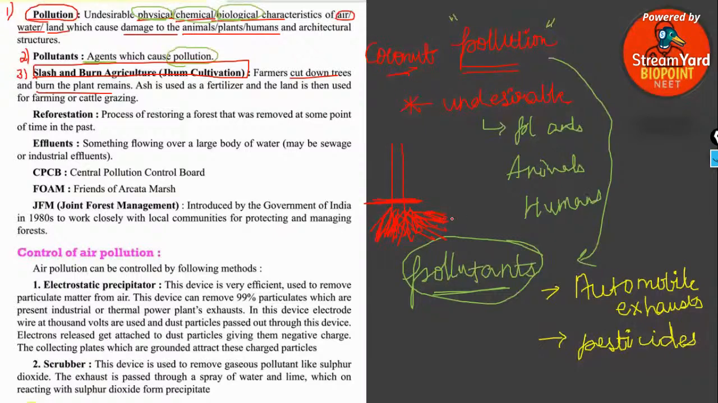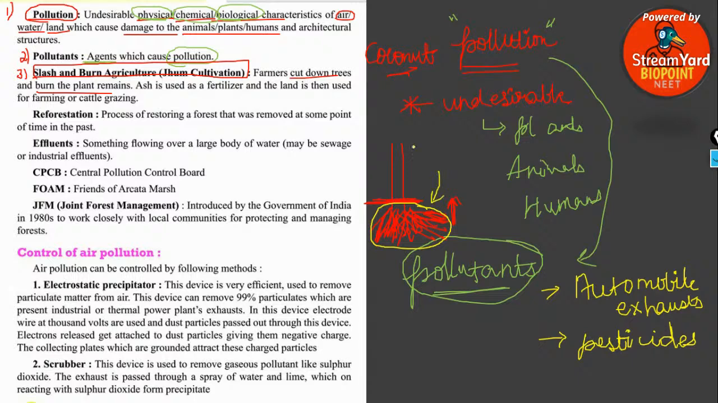A small portion of this plant will be left above the soil, right? A small portion will be left above the soil because it's not possible for that person to cut down the entire tree. So, what is done in slash and burn agriculture? The farmers would cut down the trees and the remaining part is left. So, this much part is remaining after the tree is cut, right?